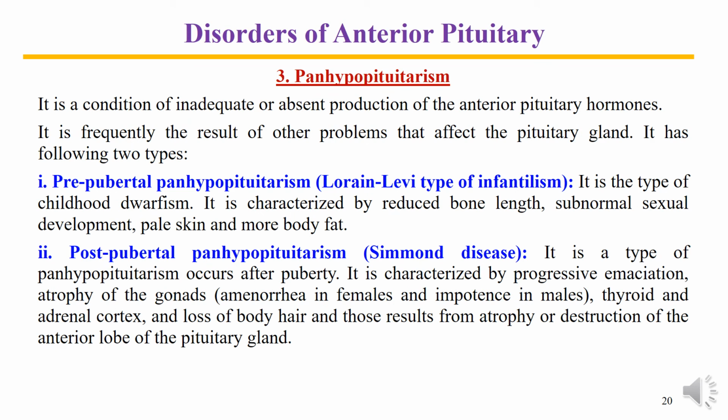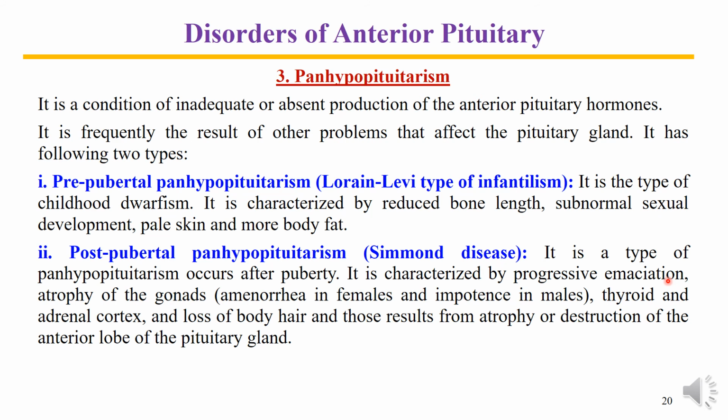Now, some problems associated with the deficiency of growth hormone, which is panhypopituitarism. It is a condition of inadequate or absent production of anterior pituitary hormones, particularly growth hormone. Two important types are the prepubertal or the Lorain-Levi type. In this case, there is childhood dwarfism characterized by reduced bone length, subnormal sexual development, pale skin, and more body fat, while the other one is postpubertal panhypopituitarism or Simmonds disease.